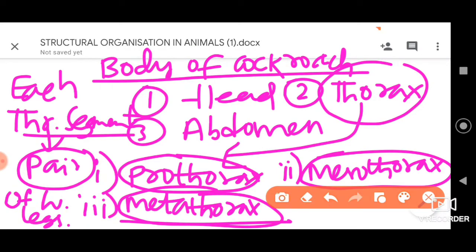So among the given options, the third option, that is, all the thoracic segments, is correct, and totally we have 3 pairs, one pair each in the prothorax, mesothorax and metathorax. So the right option here is the third option.